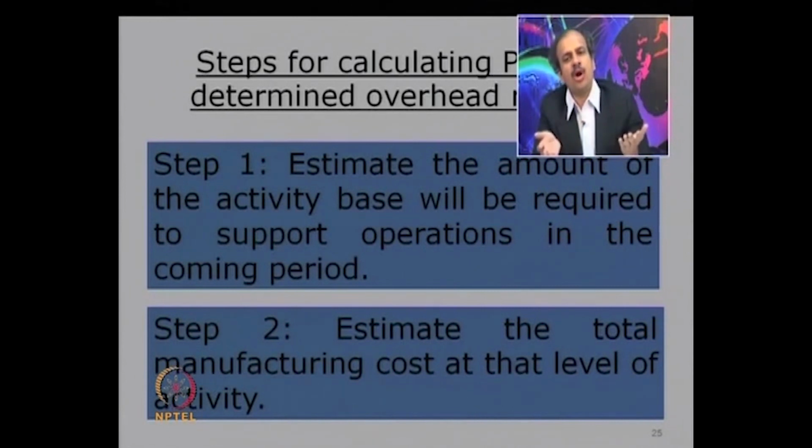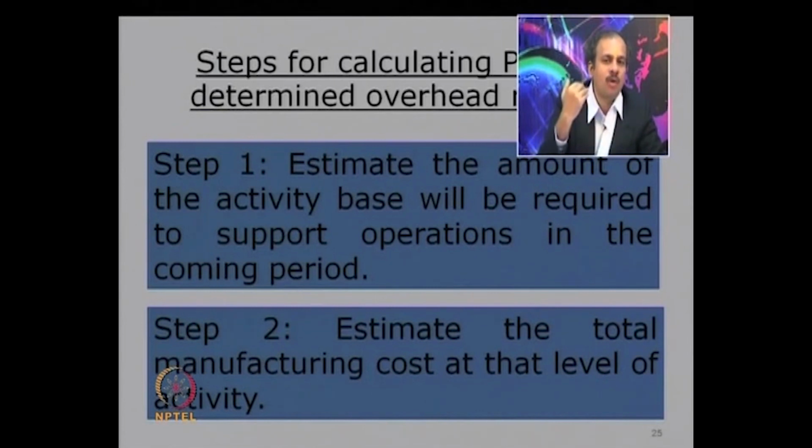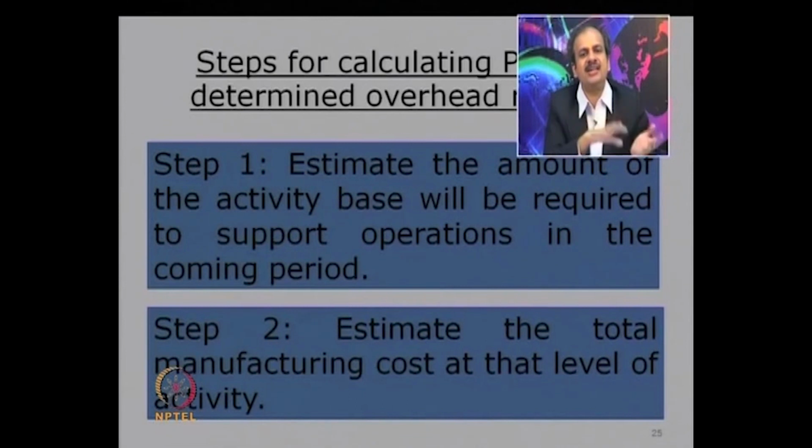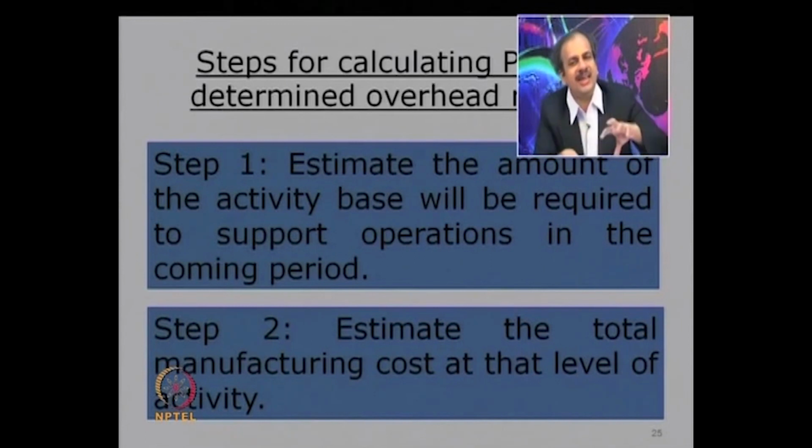Because many times we want cost calculations in advance, like the company may want to quote to the customer, or immediately after the production the company may want to bill the customer. To collect all expenses and also the basis, it may take some time, but production cannot stop till the accounting happens. That is why usually a predetermined rate is calculated, and then that rate is used for charging the product.